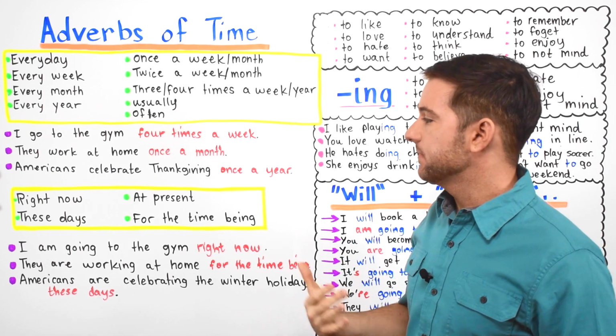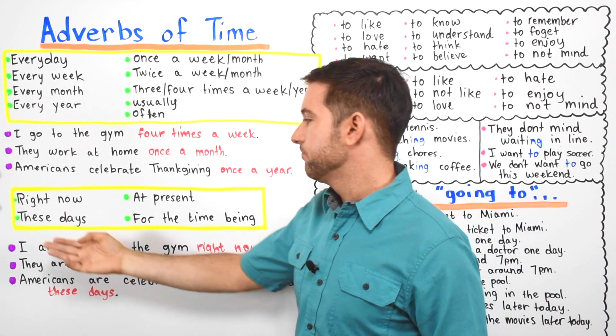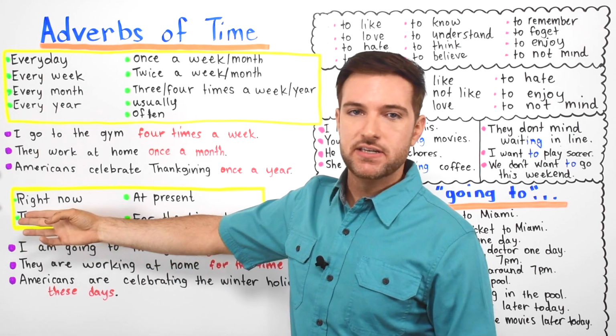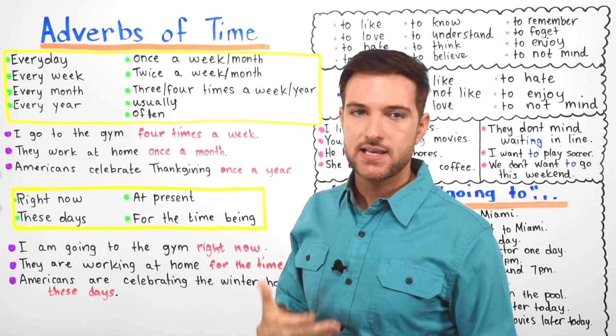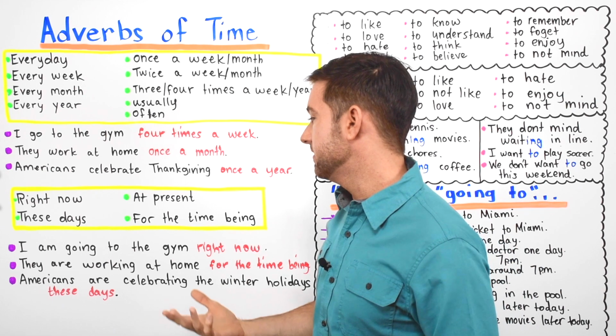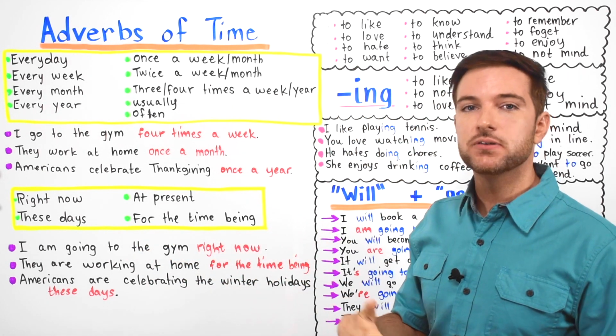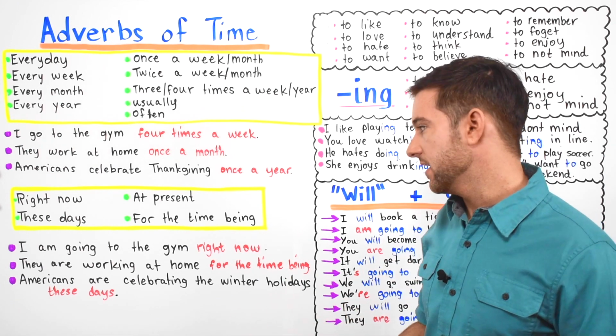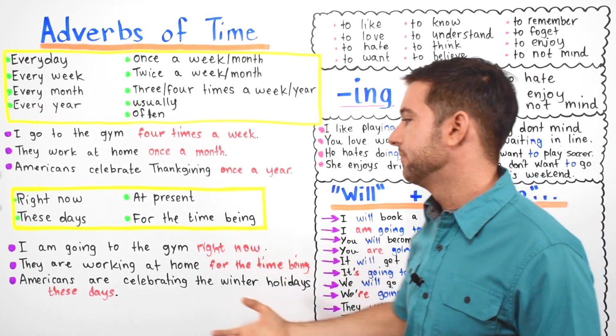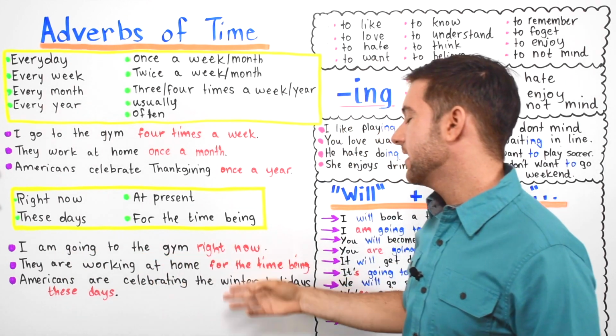These days, meaning maybe this week you're talking about something is happening. So these days, something has been happening. Okay, maybe the past 7 days or the past 10 days, but these days in general. Okay, it's a general idea of time. And for the time being, meaning right now in general this is happening. I'm going to the gym right now.